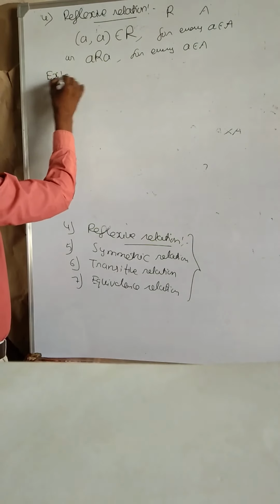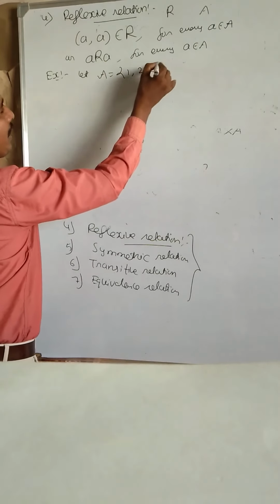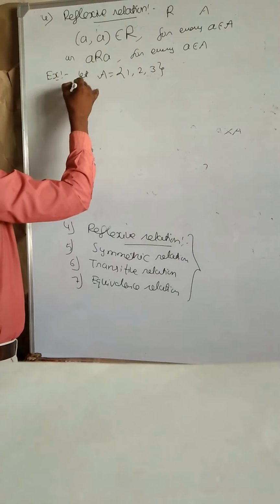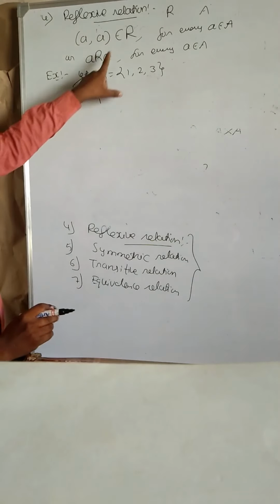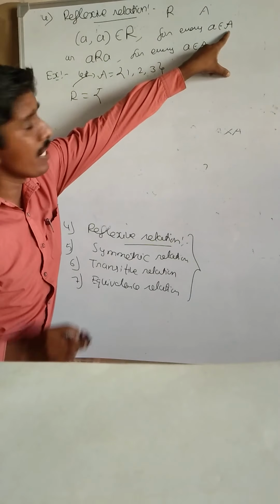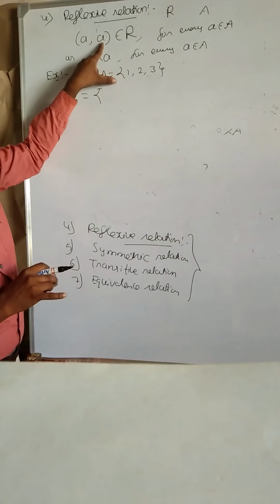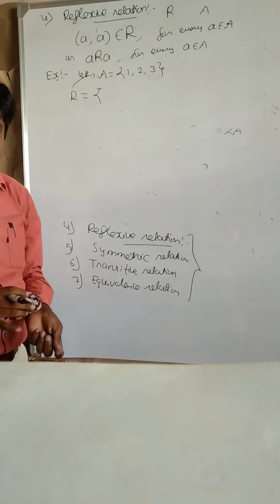Example: let set A equal {1, 2, 3}. I am going to define R as a relation on set A here. Observe the definition: here a belongs to set A, and given set A, a is related to itself. So (a, a) must be in the relation. Then we say that the relation is a reflexive relation.